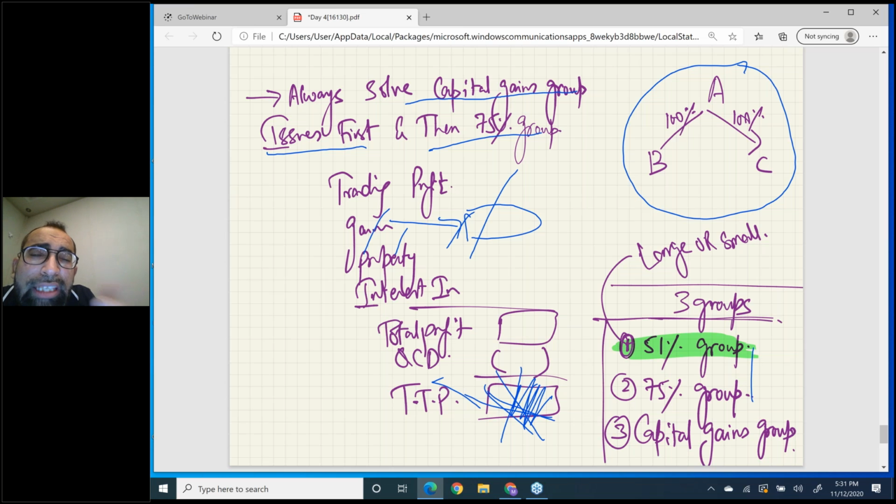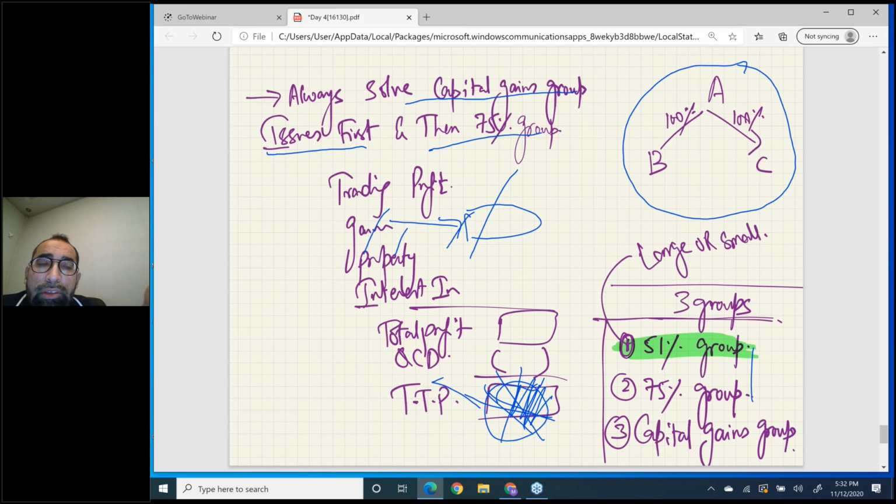If you haven't done this gains working first, your TTP will come out wrong. My dear student, just think, if somebody has forgotten to solve capital gains first, that means his TTP number is also wrong. So how can you work on TTP without doing gains?